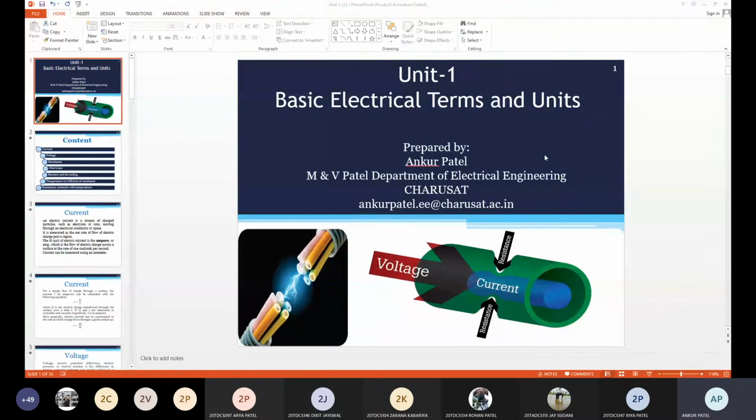Temperature should be constant. It is not applicable for non-metallic conductors. It is not applicable for non-linear devices, and it is only true for metals when temperature remains constant. So these are the 3 limitations of Ohm's law.